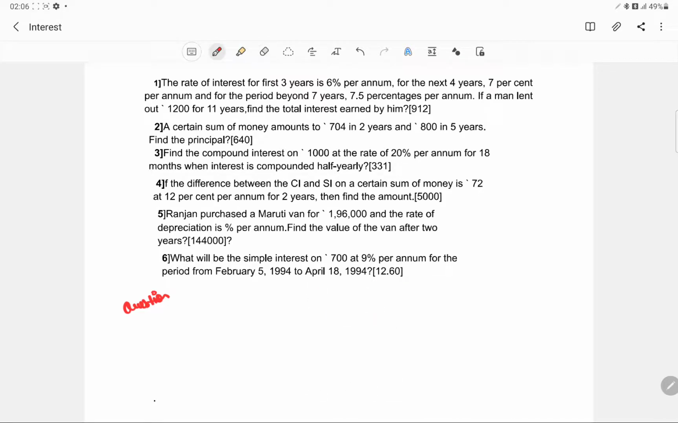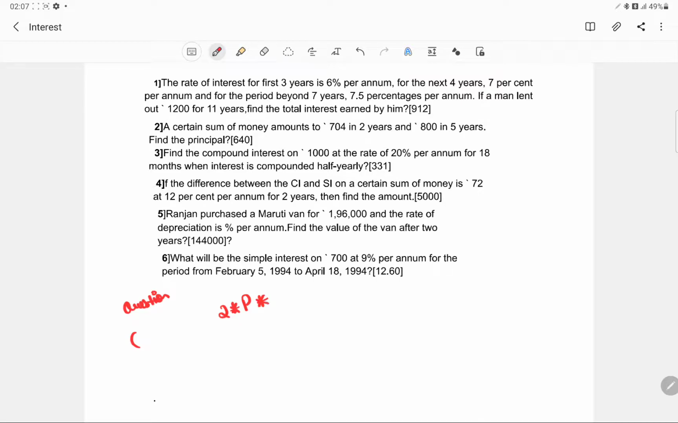A certain sum of money amounts to 705 in 2 years and 800 in 5 years. Find the principal. Okay, so one way could be, since nothing is given, we will take it as simple interest. Let's say the principal was P.